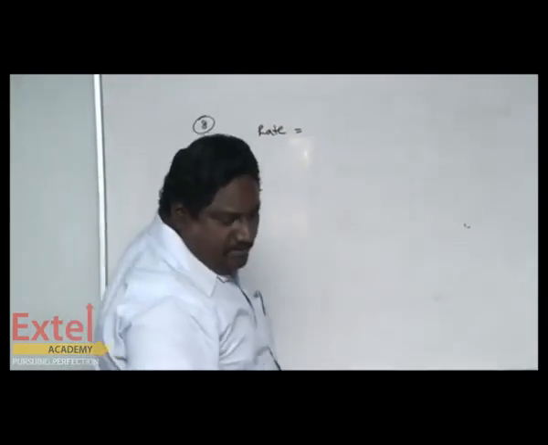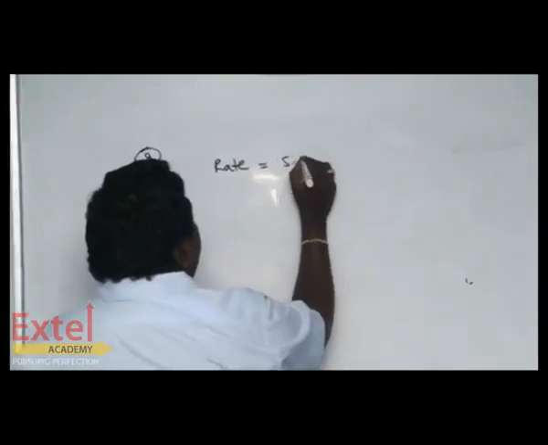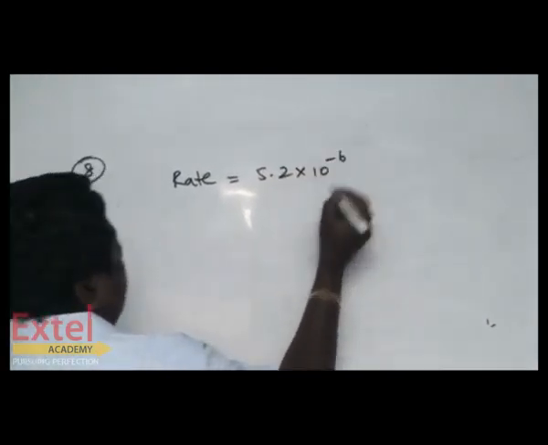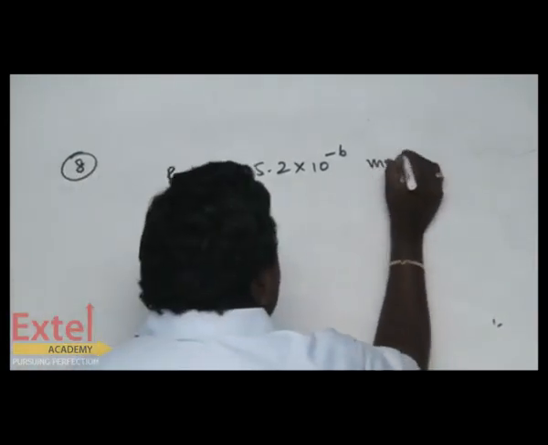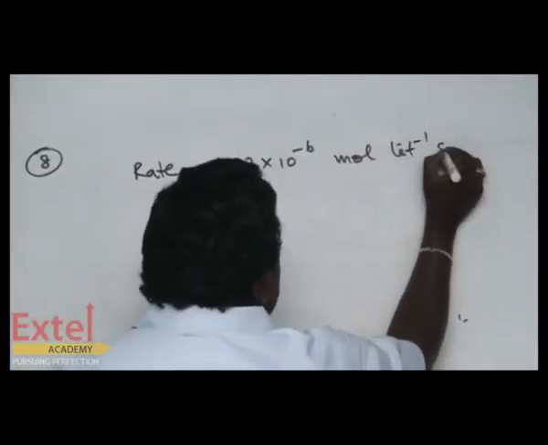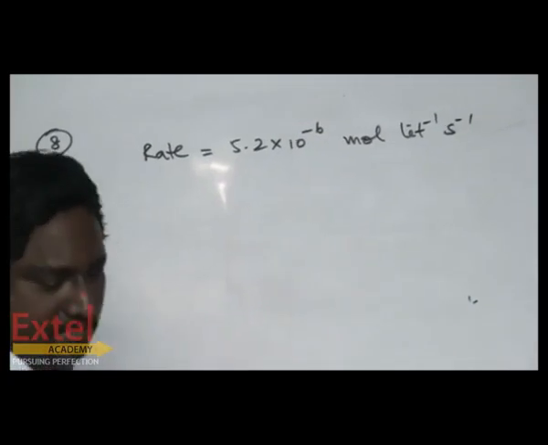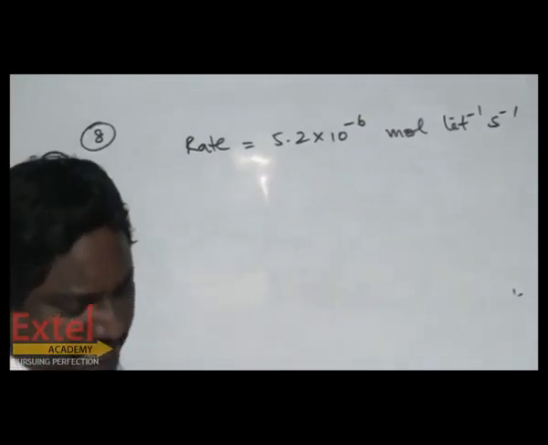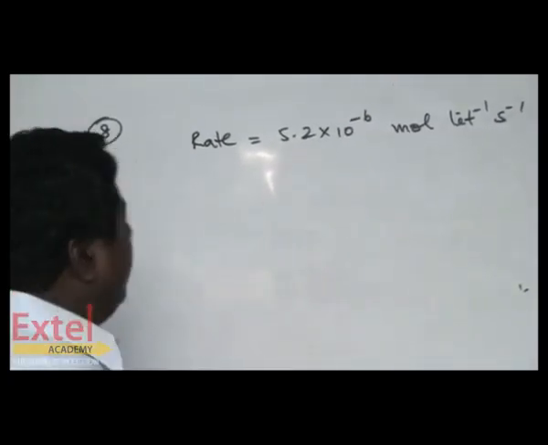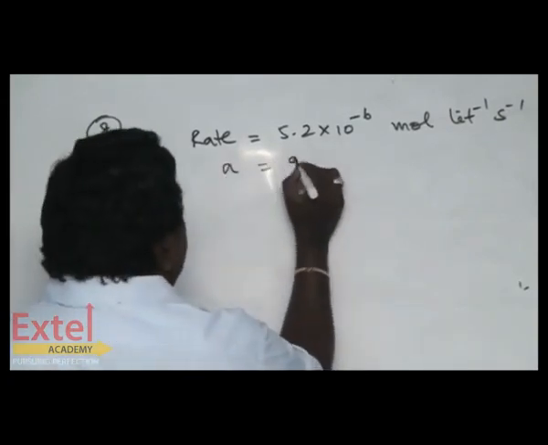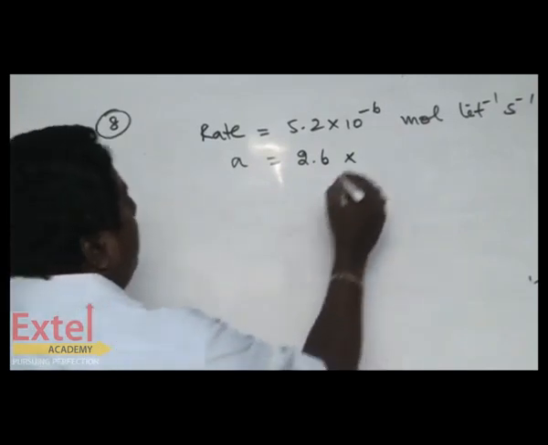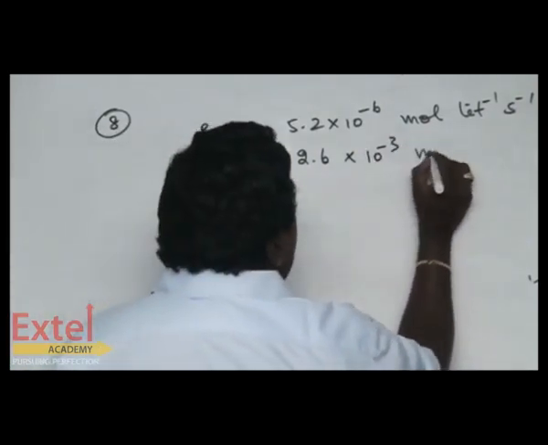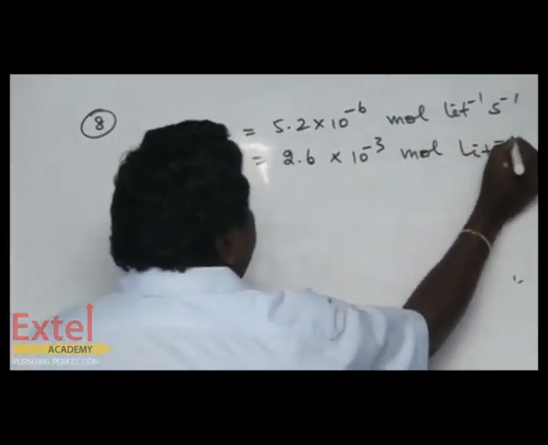Rate equals 5.2 into 10 to the power of minus 6 mole per liter per second. At 298 Kelvin, when the initial concentration A is given, A equals 2.6 into 10 to the power of minus 3 mole per liter.